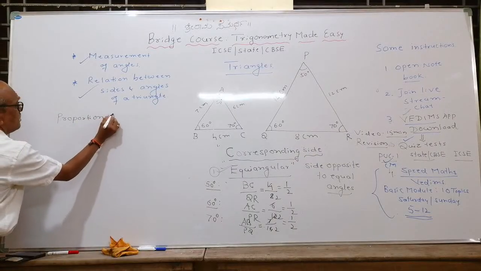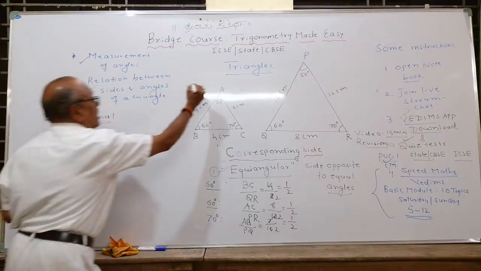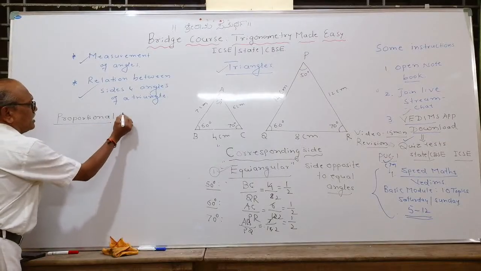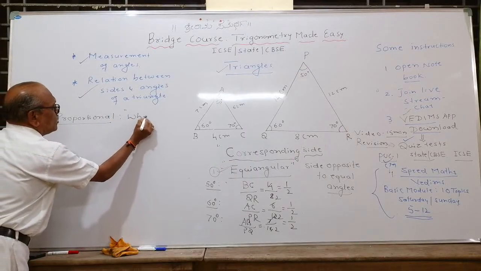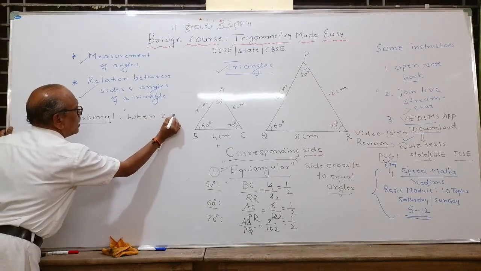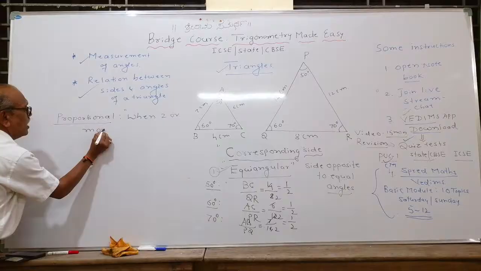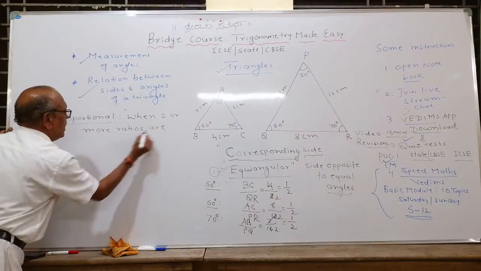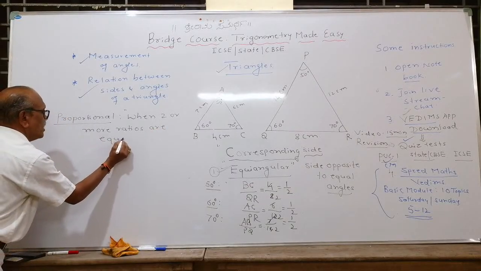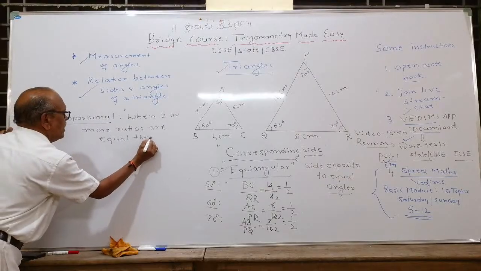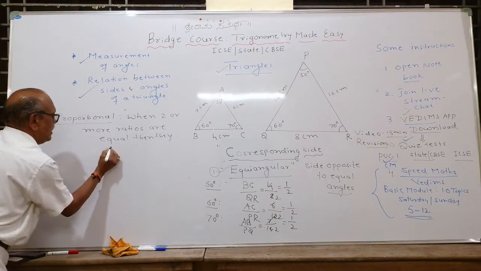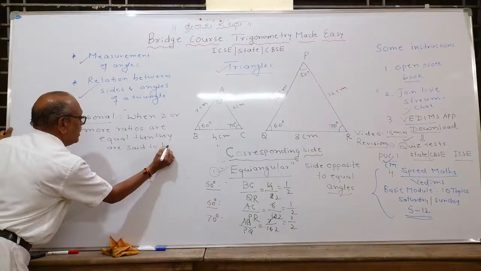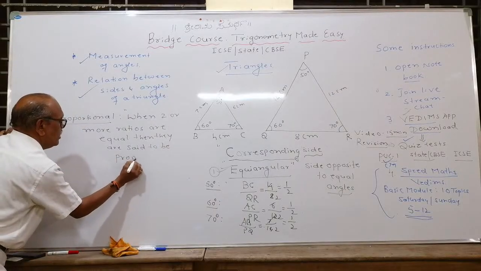Try to understand this concept because this year you are learning the chapter triangles. You can observe that proportional means, when 2 or more ratios are equal, then they are said to be proportional.